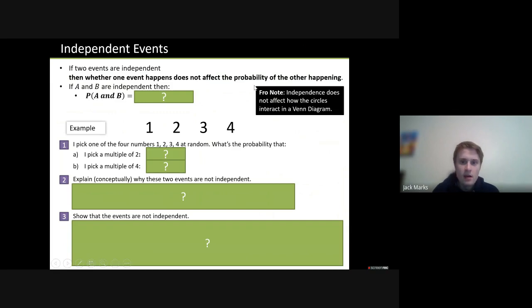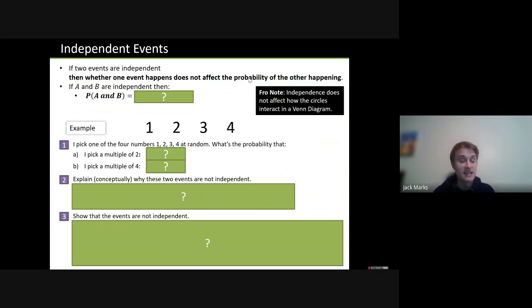So this is when the probability of one thing does not affect the other. So, for example, the probability of me having noodles for dinner does not affect the probability of your favorite footballer scoring a penalty. As much as you might think it does, it doesn't affect it. Okay? If you thought that loads of things affected other things, I guess that would be quite a superstitious thing.